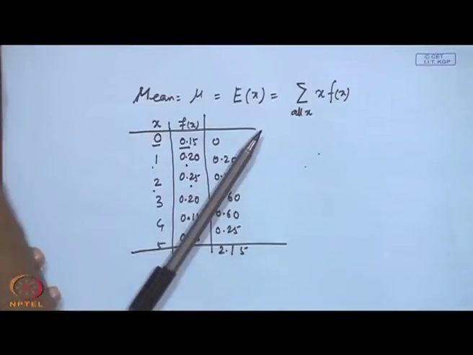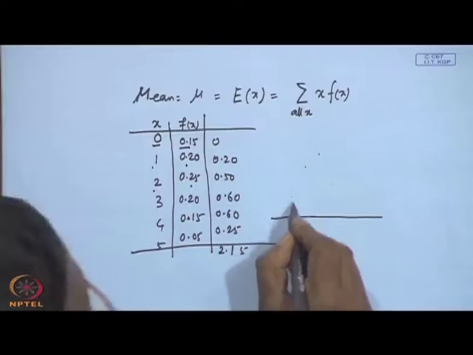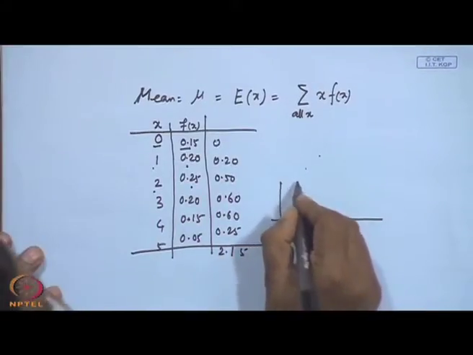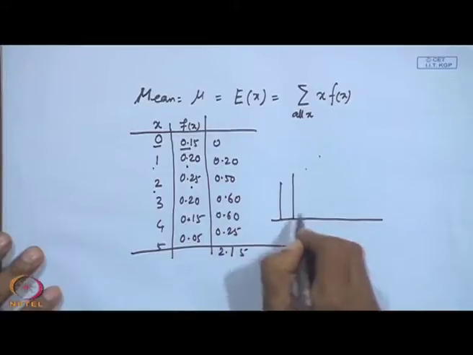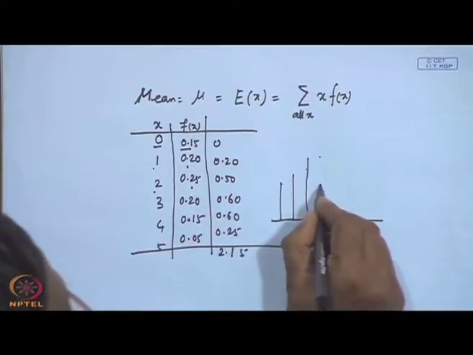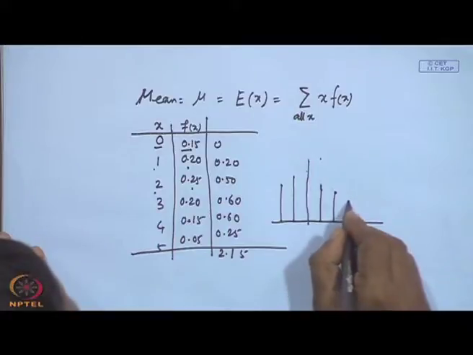So, that means your expected value is, if this is 0, this is 1 and this is 2, somewhere here. So, if I draw here, I can say that suppose this is my 0 values, this is 1 values, this one 2 values, and this one is 3 values, this is your 4 and then 5.